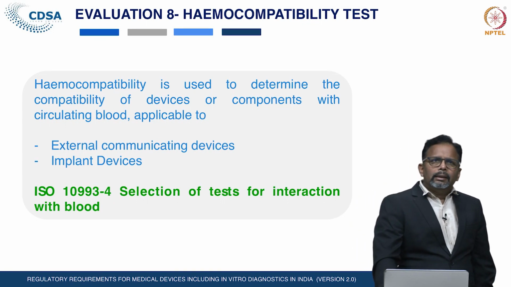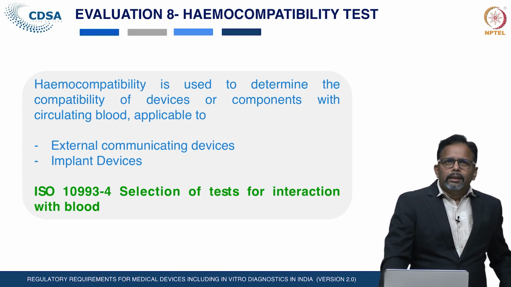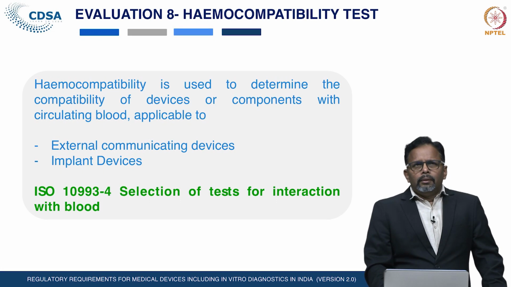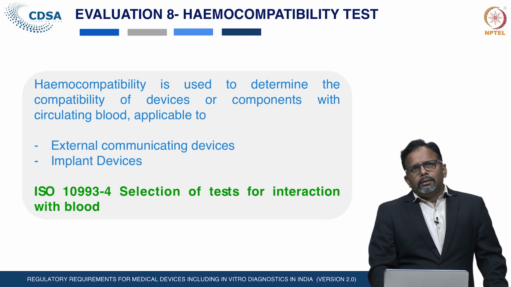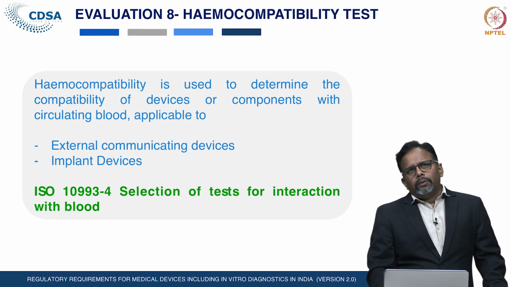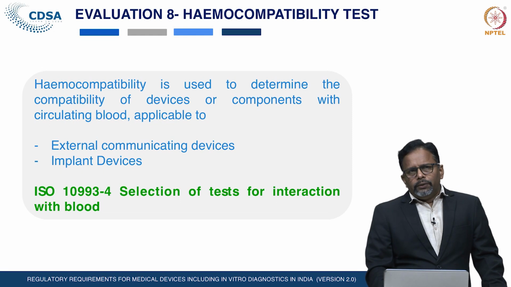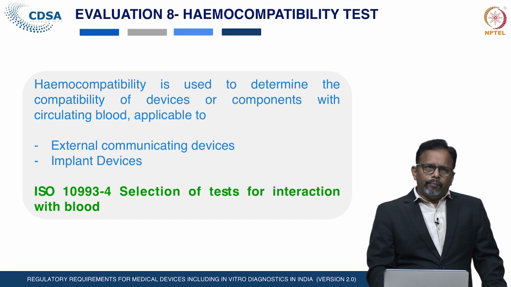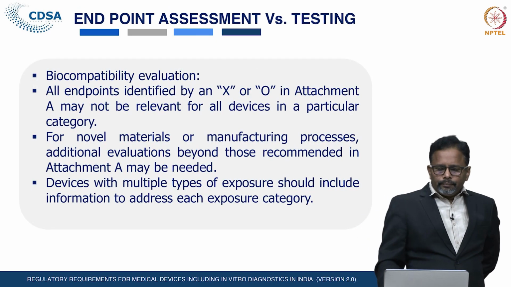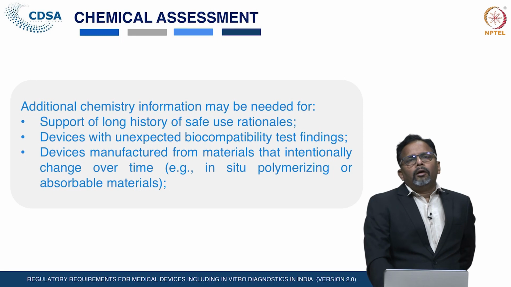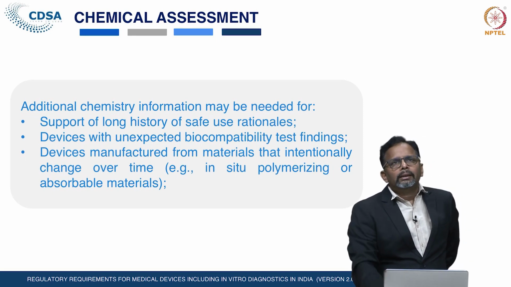Hemocompatibility test: this test is required to determine the compatibility of the devices or the component with the circulating blood. ISO 10993 series 4 gives the details of the hemocompatibility test study. Chemical assessment of the devices, we have already discussed.